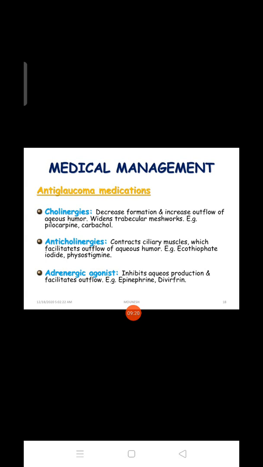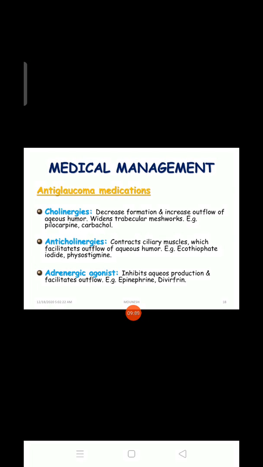Next one is the anticholinergic drugs. Anticholinergic drugs contract the ciliary muscles, which facilitate outflow of aqueous humor. Examples are echothiophate iodide and physostigmine. They help to contract ciliary muscles and increase outflow of fluid.